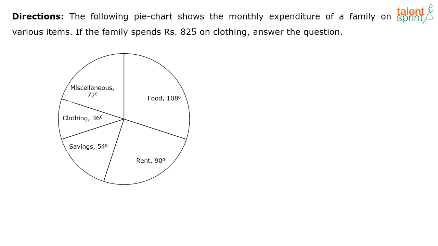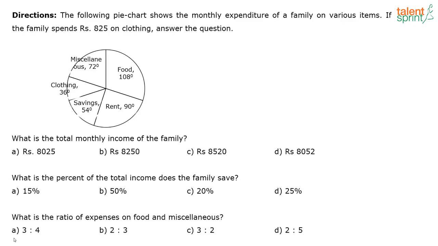Next question. So the next question is on this pie chart. Now let us look at the first question. This is a fairly easy set on data interpretation. There are 3 questions from this set. The following pie chart shows the monthly expenditure of a family on various items. The family spends rupees 825 on clothing. Answer the question. What is the total monthly income of the family?